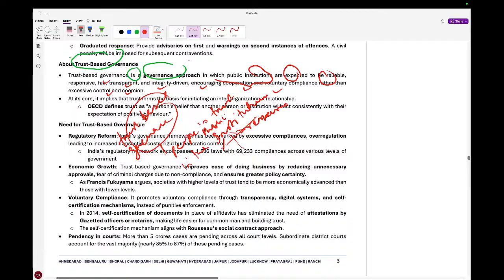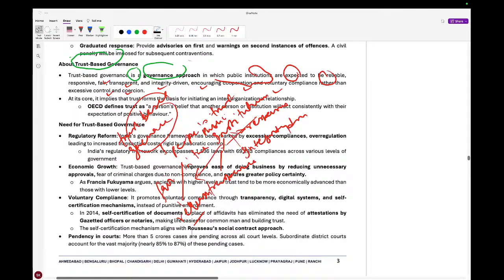This is done by being responsive, integrity driven, with a transparent mechanism. Then fairness will be there, reliability will be there, for example in the police system.